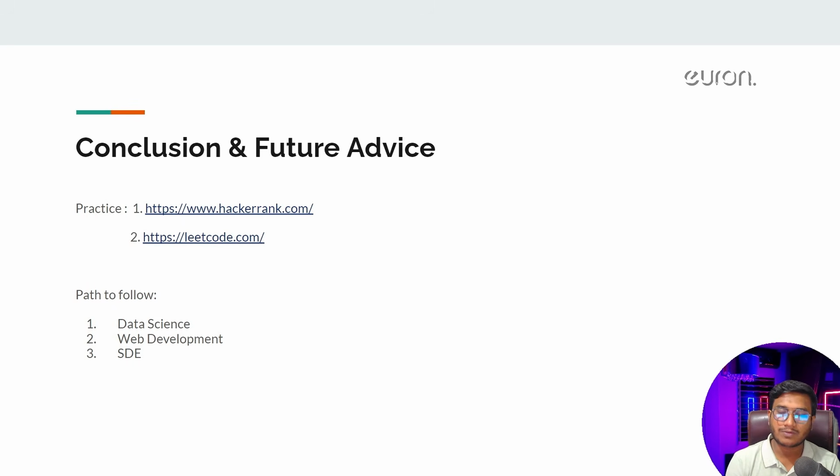And again, if you want to be a software developer engineer, you have to learn another concept called DSA, data structures and algorithms. Here you have to learn some more advanced techniques inside programming, like how to handle time complexity, how to handle space complexity, and how to use an efficient algorithm for a particular product. That's how you have to learn. No need to worry, in this YouTube channel I'll also start this DSA concept with the help of Python, so that you can learn here as well.